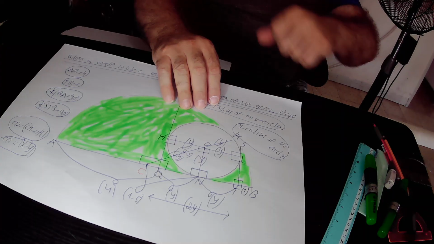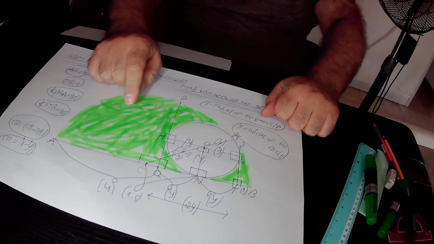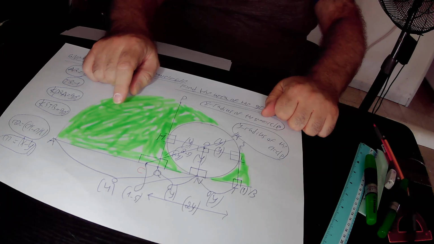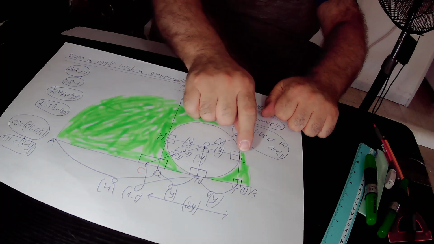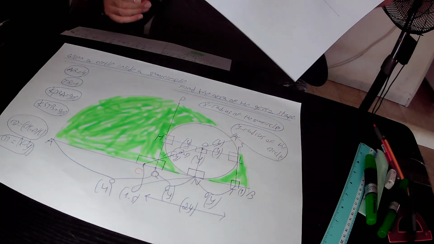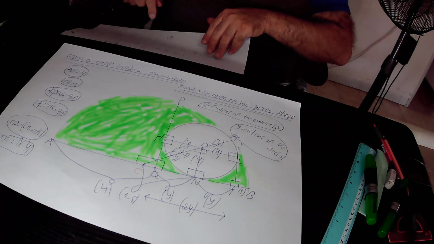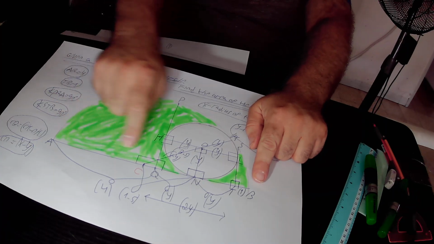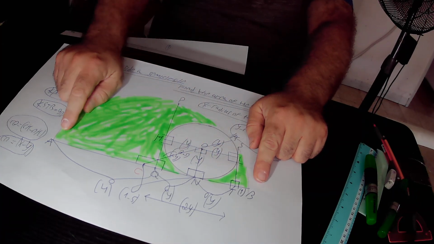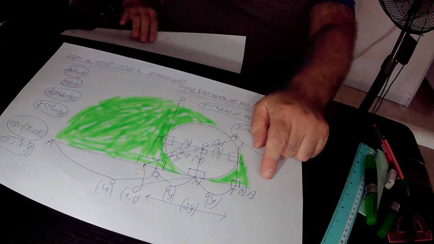We know that AB is the diameter of the semicircle, therefore it must be twice as long as the radius. The radius of the semicircle is x, therefore the diameter AB must be equal to 2x. So on one side, the diameter AB equals 2x, but on the other side, the diameter AB also equals AQ plus QT plus TB. The diameter AB in total equals AQ plus QT plus TB.